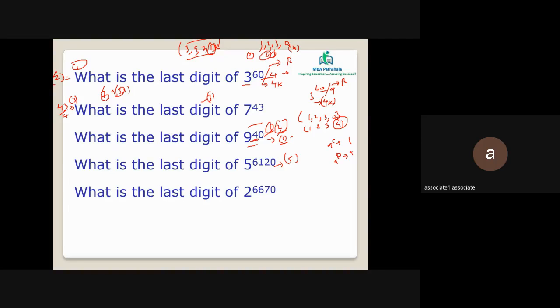Next is 2 raised to 6670. 2 has a cyclicity of 4k. The divisibility rule of 4 says just divide the last two digits. On a division of 70 by 4, the remainder would be 2. So you need to check the second element in the 2 cycle. It's 2, 4, 8, 6. The second element is 4, hence the answer for the given question is 4. Is this clear to all of you?